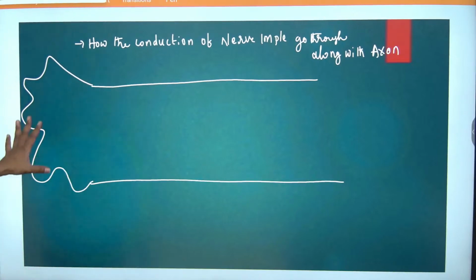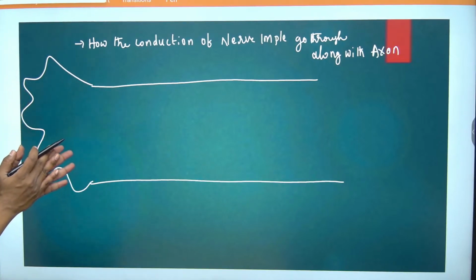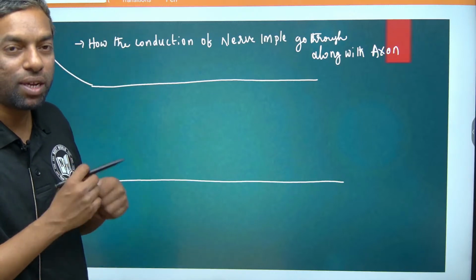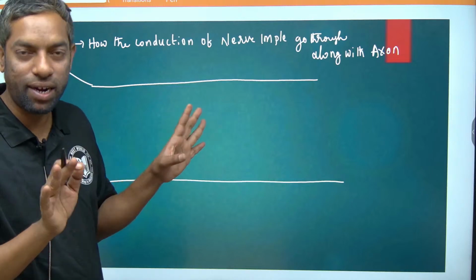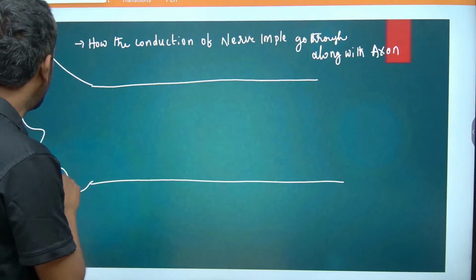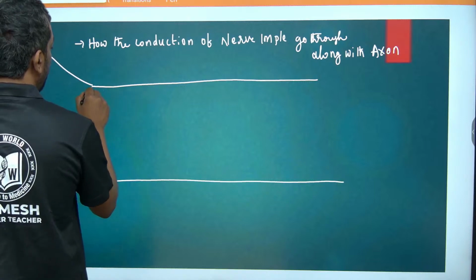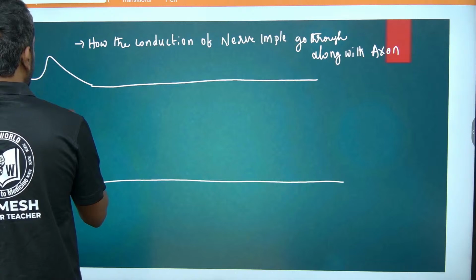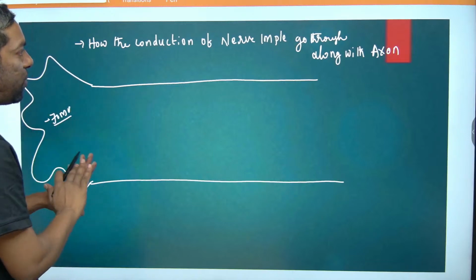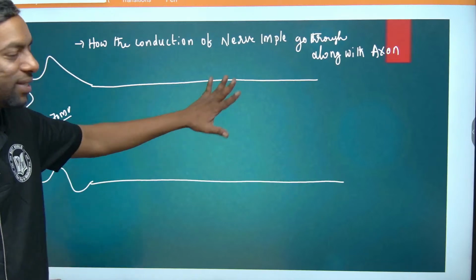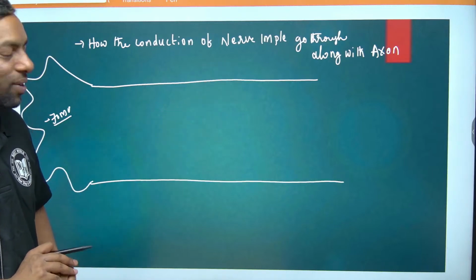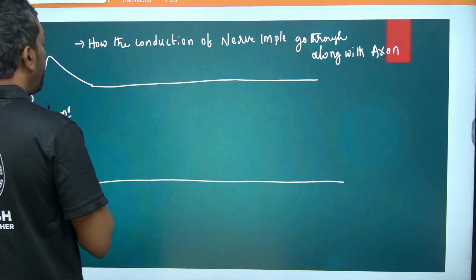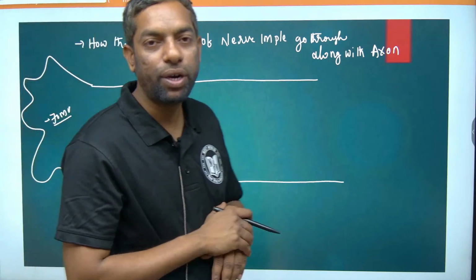Okay, the resting potential means there is no impulse started, no signal started yet. The resting potential is minus 70 mV, right? In this condition, there is no signal passing through the axon, no impulse. Now, what happens if any action is going to take place?